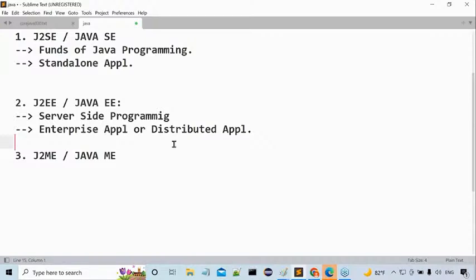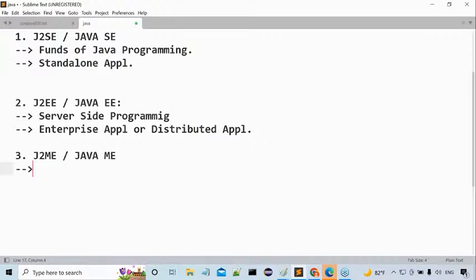All right, sir. Now J2SE and J2EE, a few points we understood. Then one more thing is available. What is this one more thing, sir? The last one now. Tell me, J2ME. What is this J2ME, sir? What is the abbreviation for J2ME? Java 2 Micro Edition, not mobile edition. I'm very clear about it.